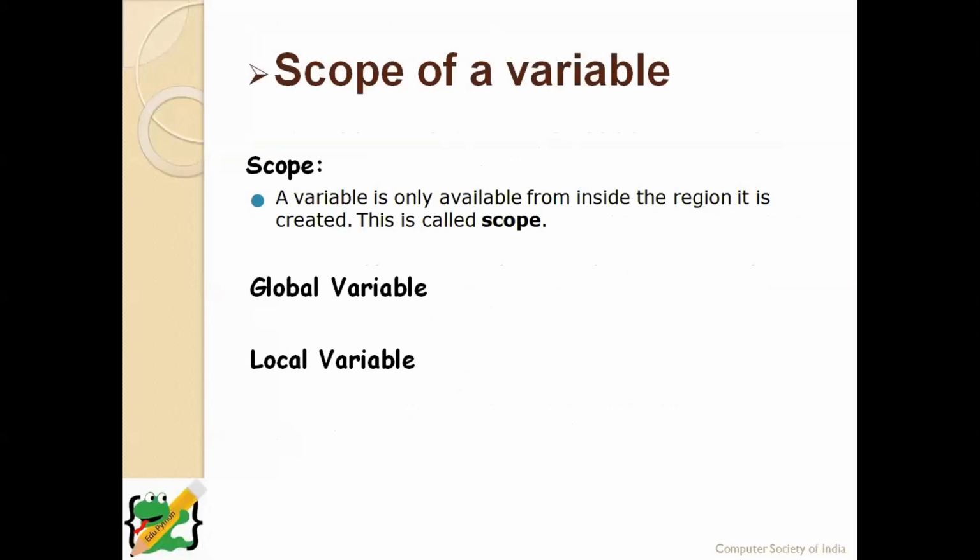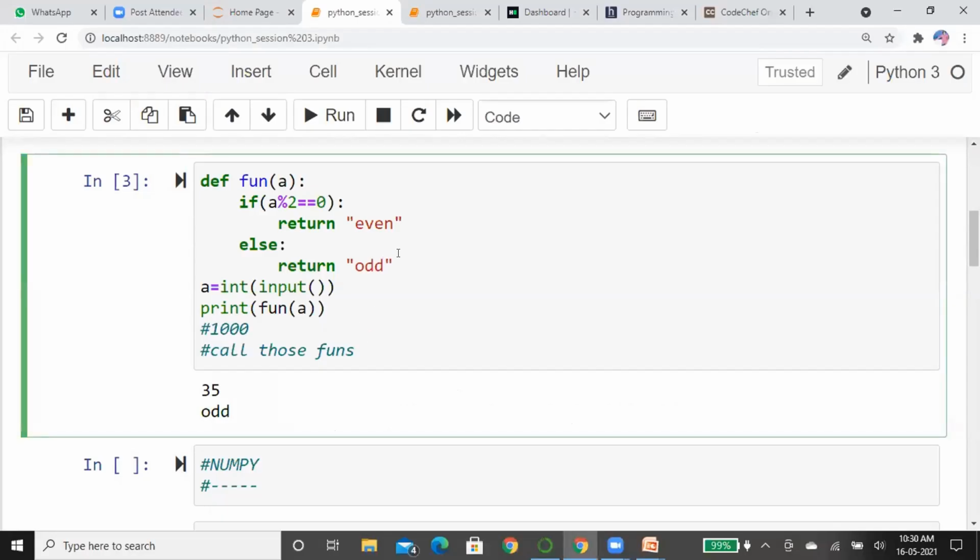Now, after completing the topic of function, we are moving into the topic called scope of the variables. What is the scope? A function is a piece of code which is separate from the original code.